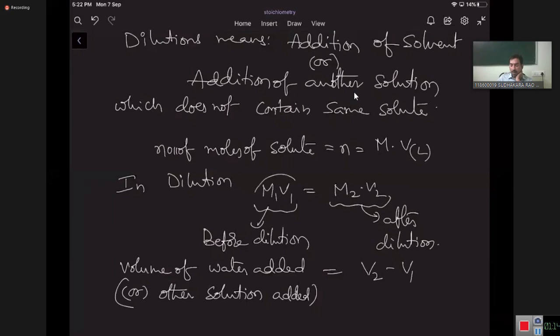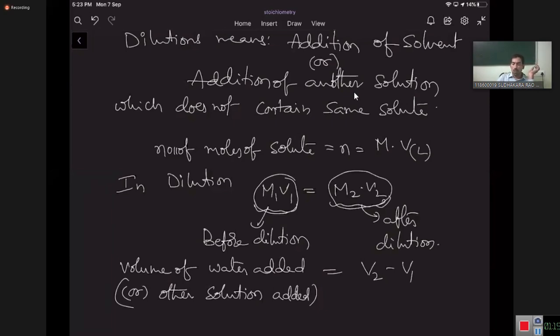What is M1V1? Please respond someone. What is M1V1? Moles before dilution, sir. Yes, very good. The number of moles of solute before dilution is M1V1, and M2V2 is the number of moles of solute after dilution. If you multiply molarity into volume, you will get number of moles. Before and after dilution, the number of moles of solute remains the same.